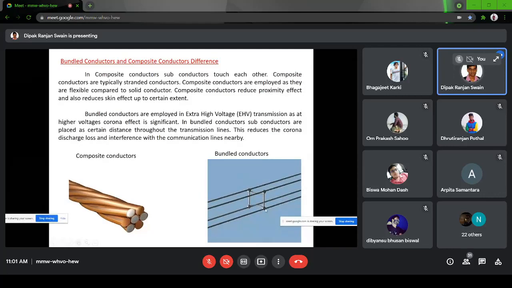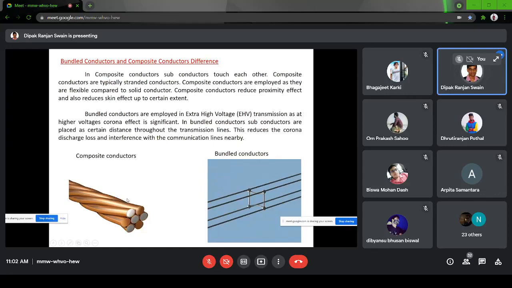These types of conductors are generally utilized, and bundle conductor means, as you can see, all these 4 conductors represent a single phase. They are separated by spacers so that the corona effect is minimized. What corona is we will discuss in later classes, but this is done to decrease the corona effect, in very high voltage transmission. Subconductors are placed at certain distances throughout the transmission line. I have shown 4 conductors for, let us say, A phase. Similarly, there will be 4 conductors for B phase and 4 conductors for C phase. This reduces corona, discharge loss, and interference with communication lines.